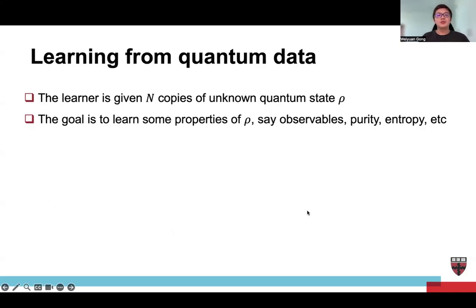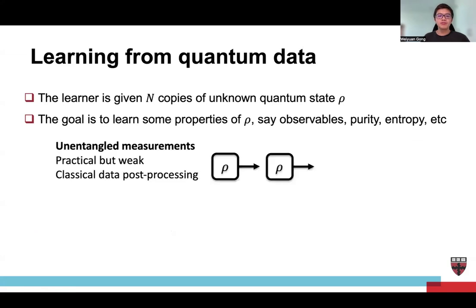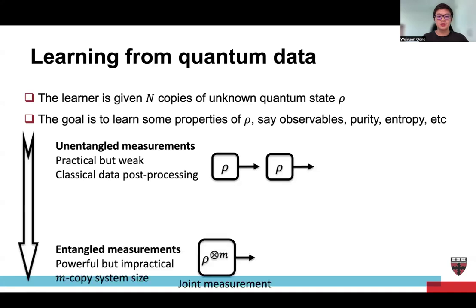In general, learning from quantum data can be described as follows. The learner is given n copies of an unknown quantum state rho, and the goal is to learn some properties of rho, say the expectation values of observables, the purity of rho, the entropy of rho. The most natural setting is the unentangled measurement, where we have a rho and make a measurement, and then we have another copy of rho and make another measurement, and so on. This model is practical but weak, and we have to do classical data post-processing. A stronger model is entangled measurement, where we have M copies together and perform a joint measurement. It's strong but impractical. There's some model in between.